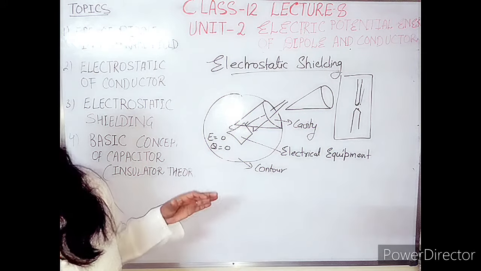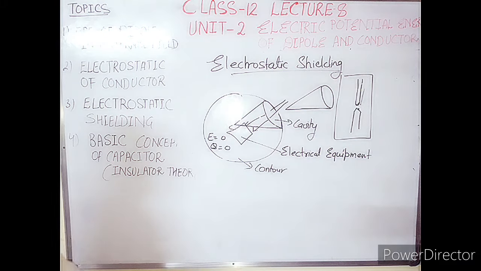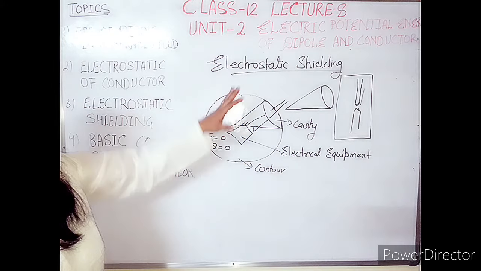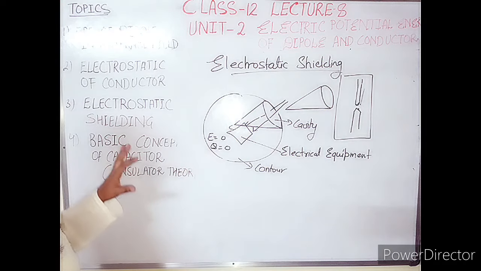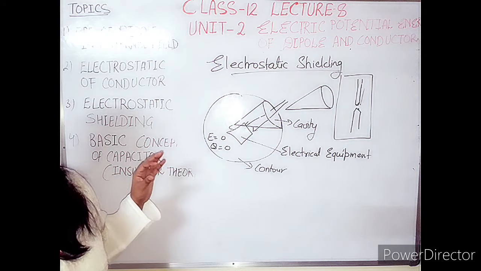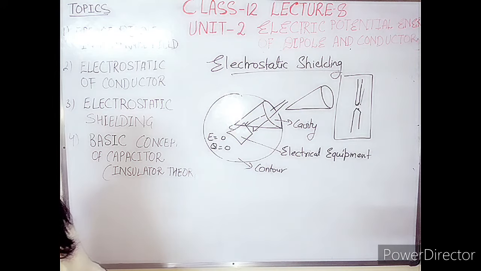It is just for information. Not many questions related to this may be asked in the examination, but you must know the basic concept of electrostatic shielding, because it is related to the electrostatics of conductors, which is very important. I told 5 points, and all 5 points are very important for further topics like the capacitor case. I hope these 3 topics are clear to you, and next we will discuss topic number 4.